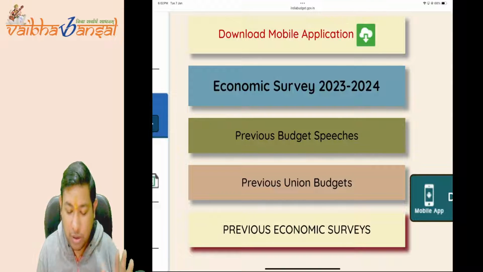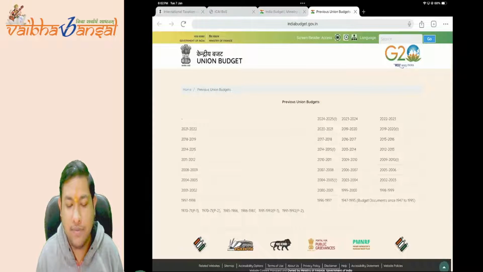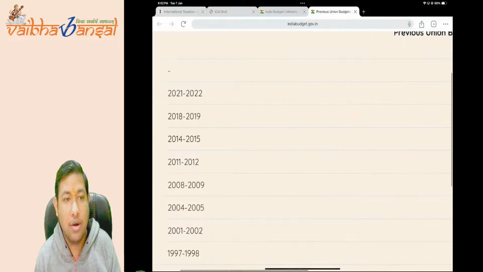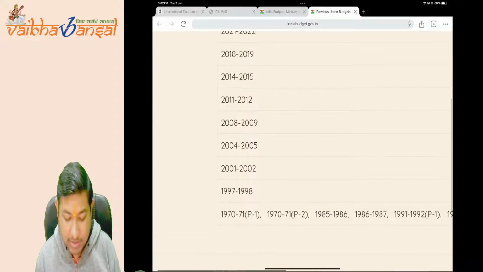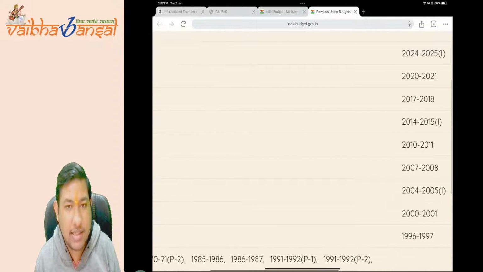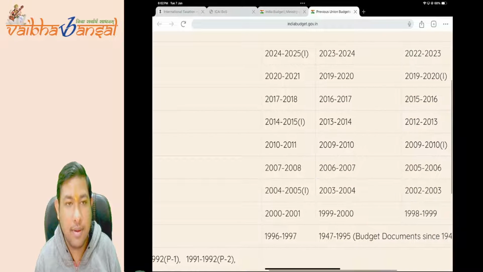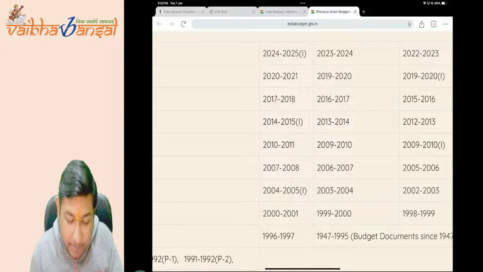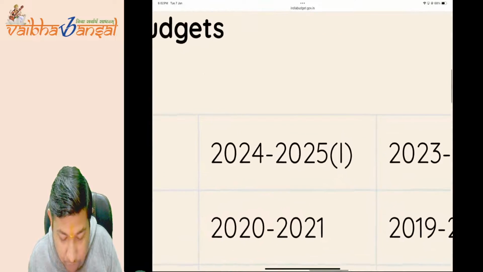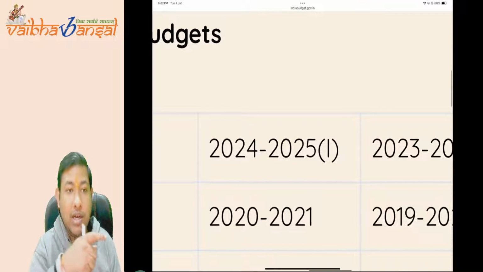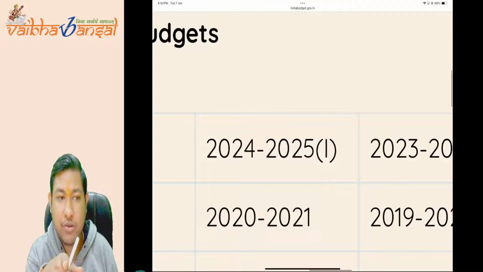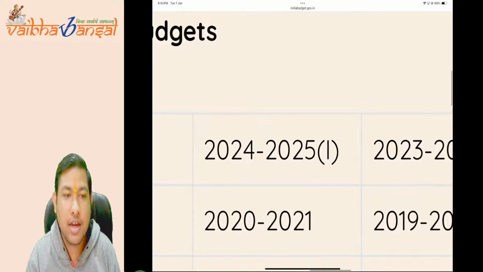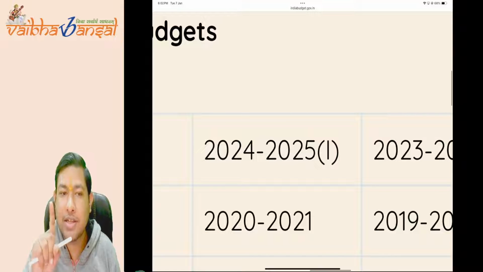So we will come to the union budget, the previous union budgets. Now see, all the years are written here. As I said, 2024 was the election year. The second bill I showed you on the homepage of this India Budget site. Now see, 2024-25, the first one.